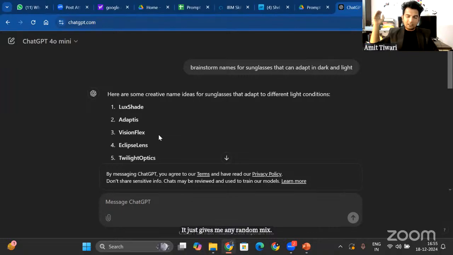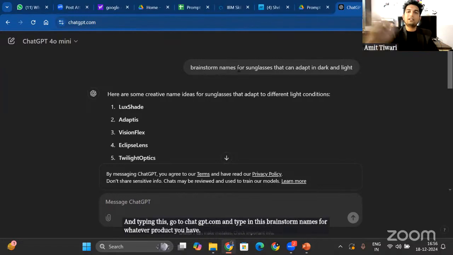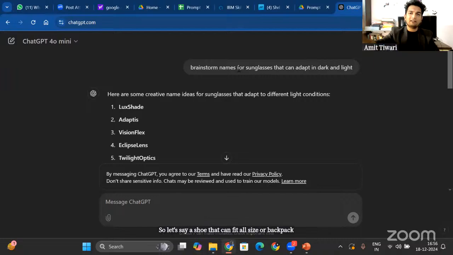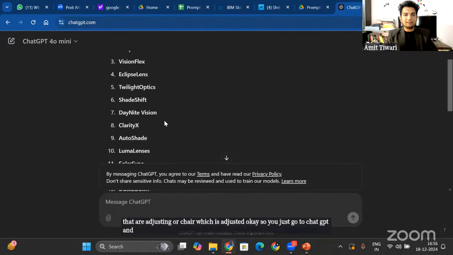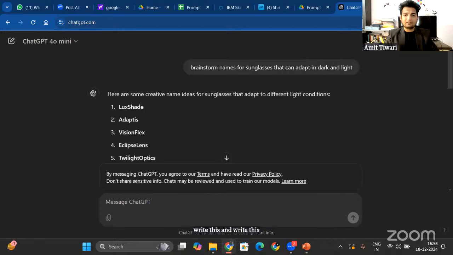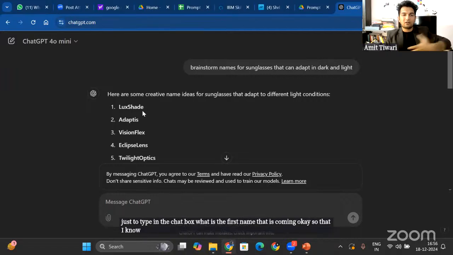So one thing is that ChatGPT or any AI agent will generate some output if you give it an instruction. You also go to chatgpt.com and type in this: brainstorm names for whatever product you have. So let's say a shoe that can fit all sizes, or a backpack that is adjustable, or a chair which is adjustable. Just type in the chat box the first name that comes, so that I know that you are also doing it with me.